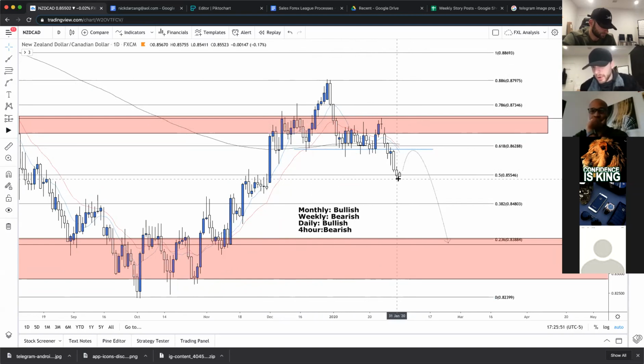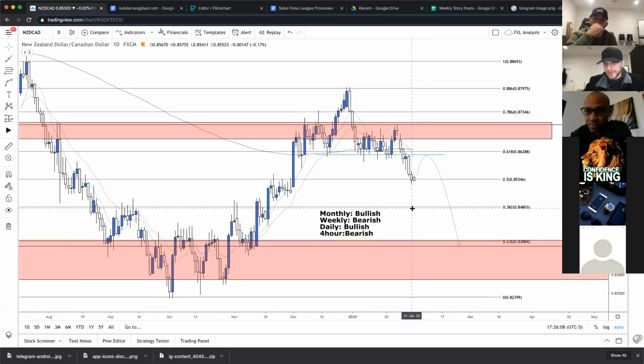The neckline's broken. We want to see a nice retrace right to this neckline, followed by a huge bearish engulfing, or an evening star, something that would give us good signals right off these MAs to then enter short on, and we would target all the way down to this weekly. We just want to fill this zone here.